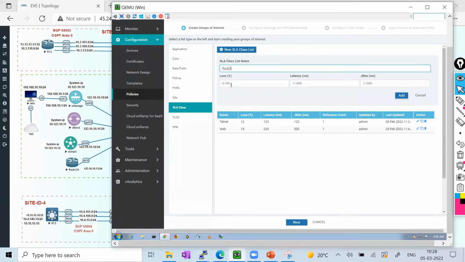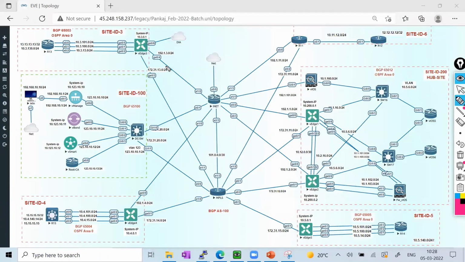So how is it going to happen? Let's say both links are idle. Right now I force the traffic to always go this way, but if this link has latency, jitter and loss, then it will fall back to the other link. For that, I'm defining the SLA classes.